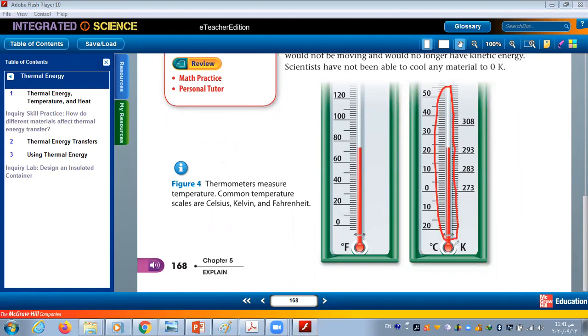This tube is connected to a bulb. This bulb is filled with alcohol. It's filled with what? Alcohol or mercury. In general, we use a liquid that is easily affected by heat.